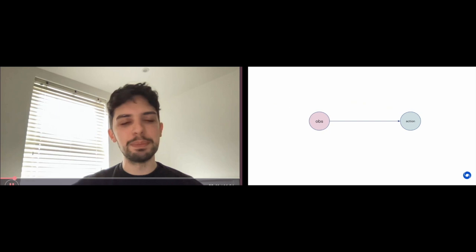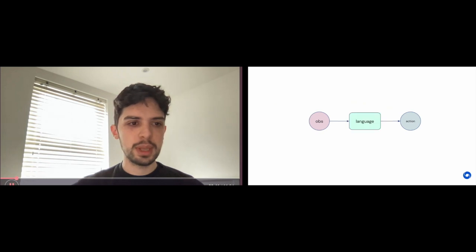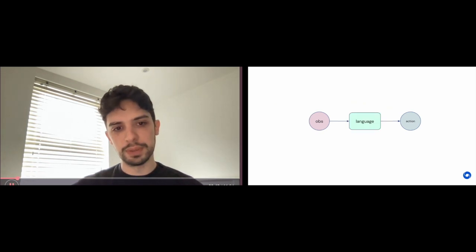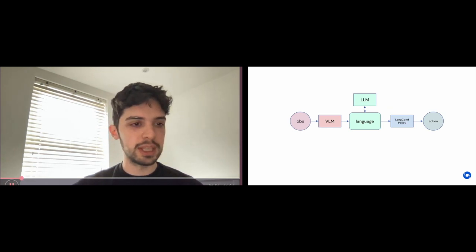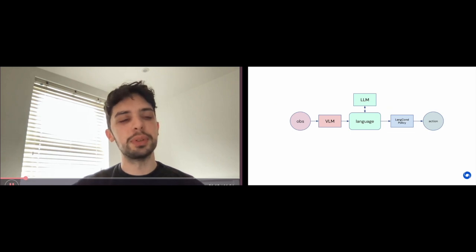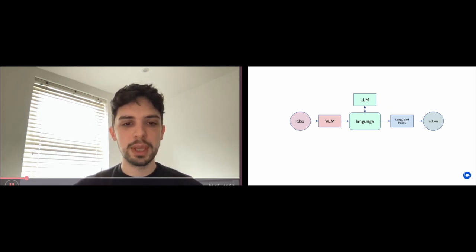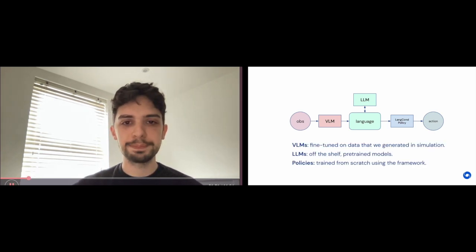Generally, a reinforcement learning agent implicitly maps observations to actions using one or more neural networks. But in this work, we put language at the core of the agent, using foundation models as the main reasoning tool. In order to do that, we need a few building blocks. First of all, we need a visual language model, a VLM, to map image observations into language descriptions. We then use large language models, LLMs, to take this text together with the current task of the agent and output a description of what the agent should do, still in the formal language. And finally, we ground this language into actions using a language condition policy.